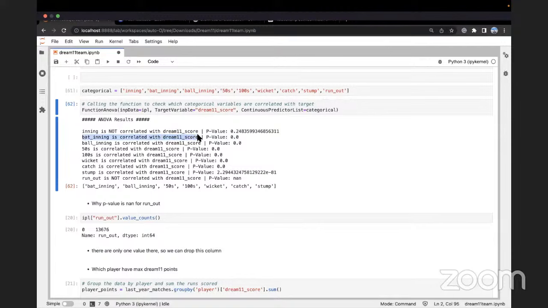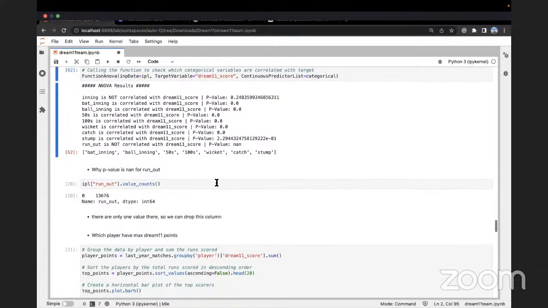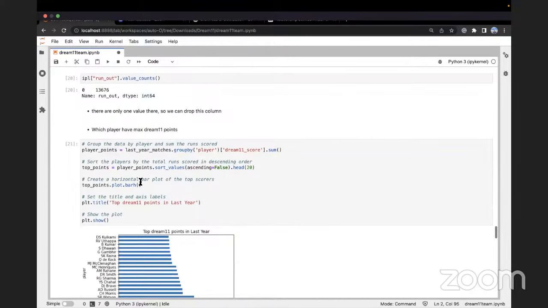So bat inning is correlated with Dream 11 score. Why? Because the p-value is 0.0, which is less than 0.05. But inning is not correlated with Dream 11 score. Why? Because its p-value is 0.24, which is greater than 0.05. Okay, so just like that, we find out the columns which are important and which are not.